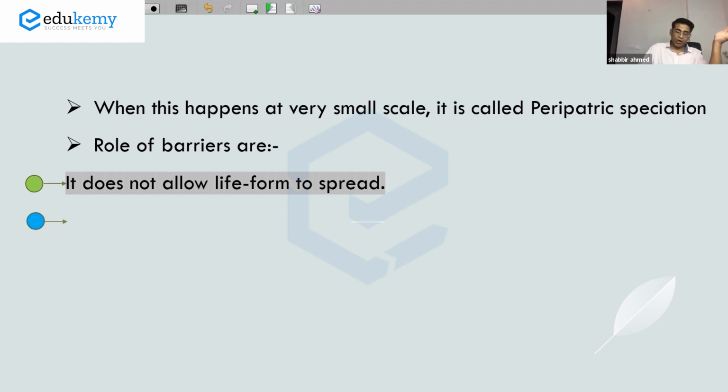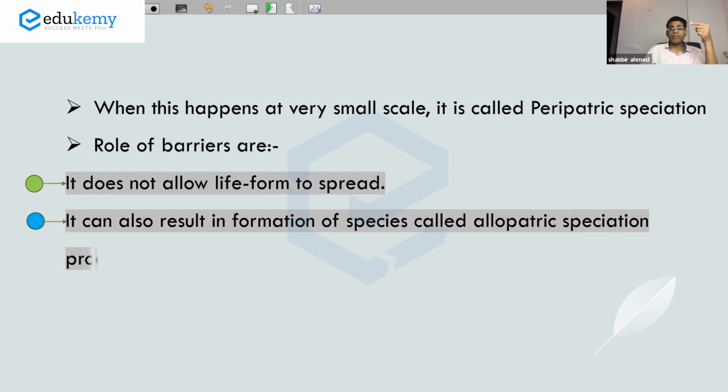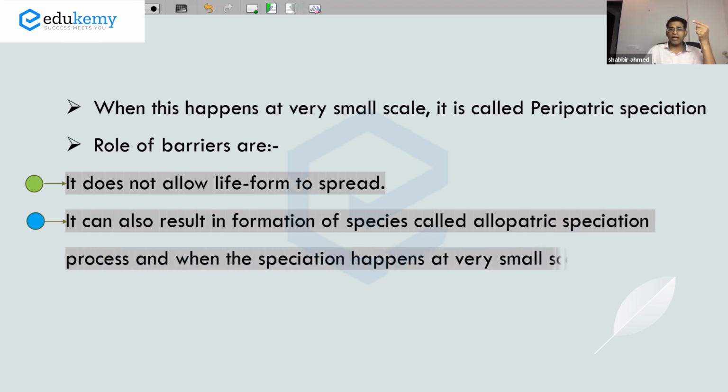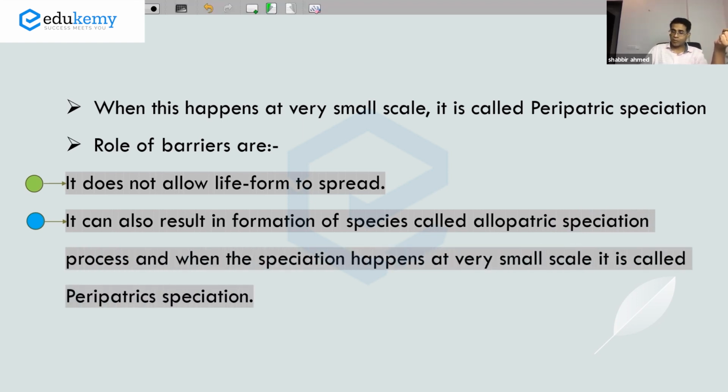The second role is that barriers can result in the formation of new species through allopatric speciation, and when it happens on a smaller scale, it is also called peripatric speciation. If you combine all of this, you have a pretty nice discussion on the environmental factors that impact the distribution of plants and animals.